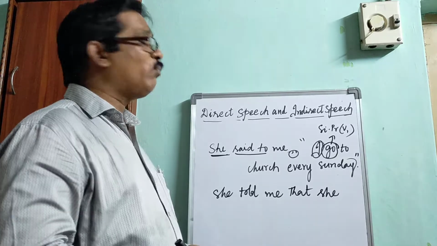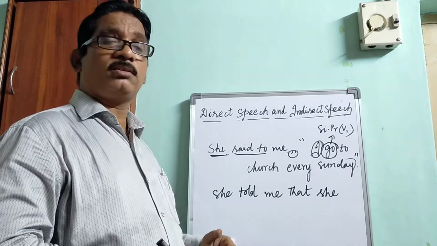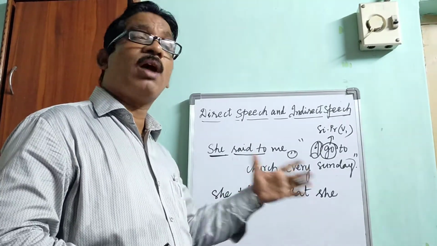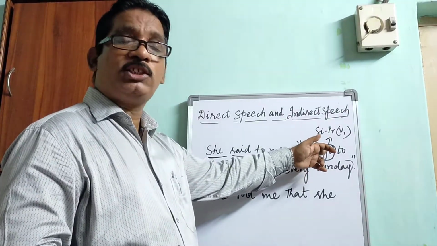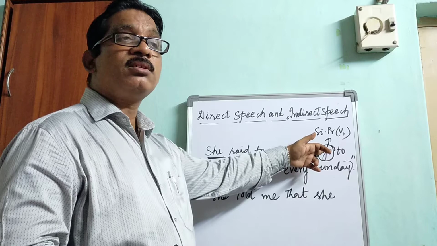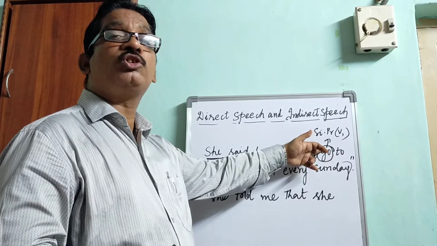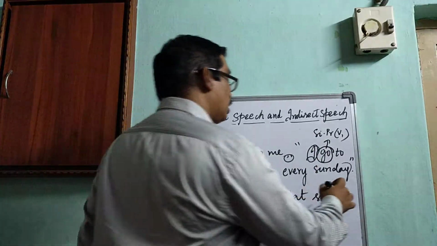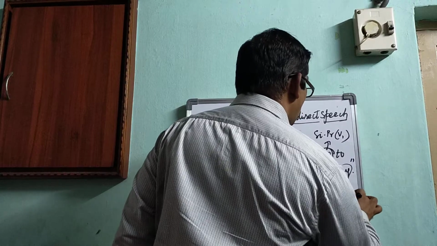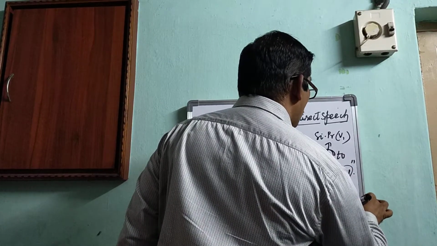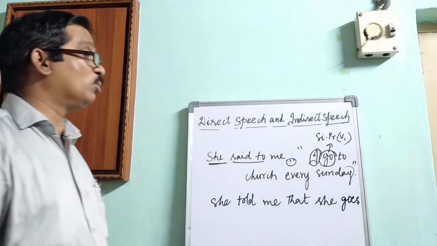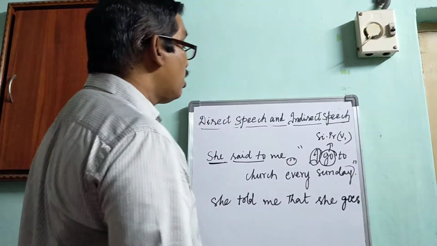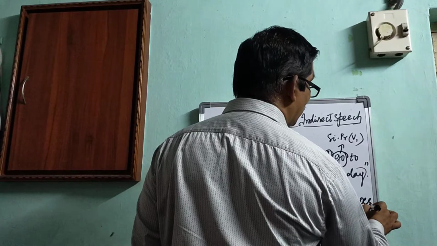So here, the sentence is in the form of a habitual action. This verb should not be changed. It should be written the same. We use she goes, not go. Why should we use goes here?